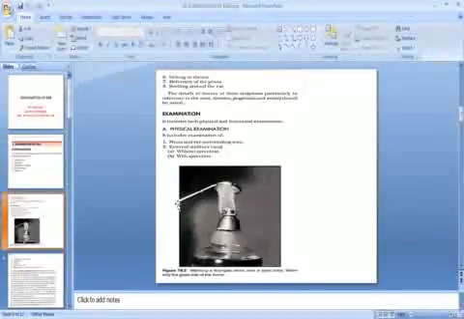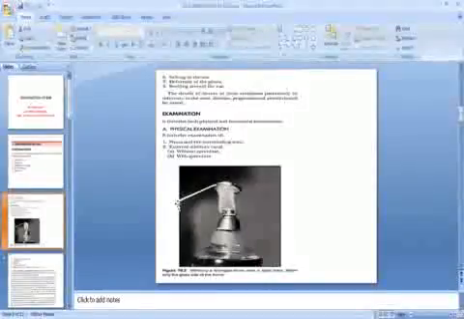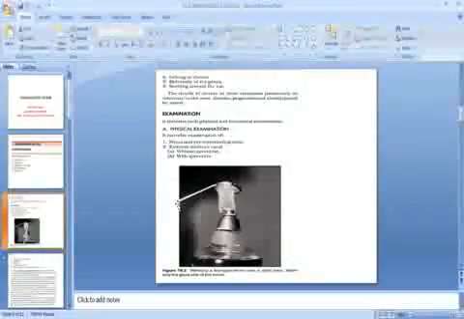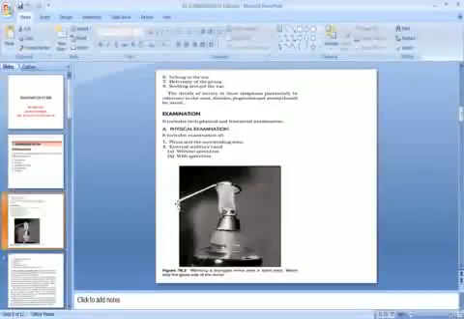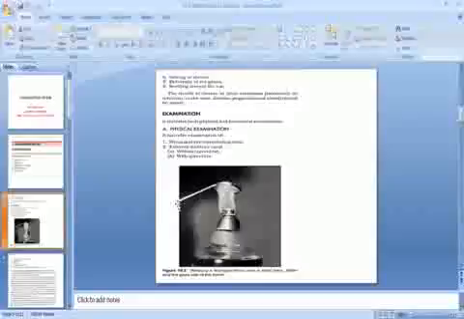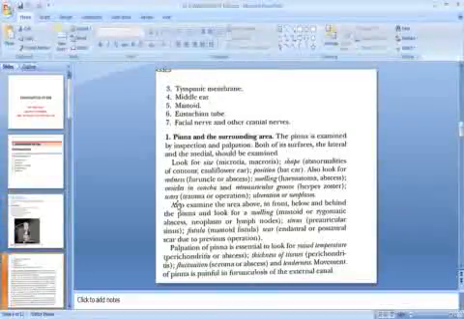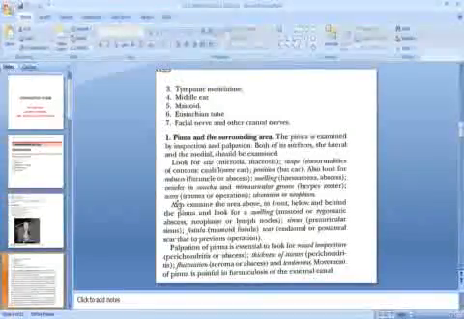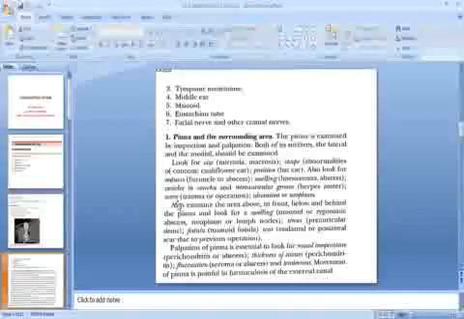Okay. The examination includes both physical and functional examination. First, we will study the physical examination. It includes the examination of the pinna and the surrounding area, examination of the external auditory canal without speculum or with speculum. Okay. Examination of the tympanic membrane, middle ear, mastoid, eustachian tube, facial nerve, and other cranial nerves.